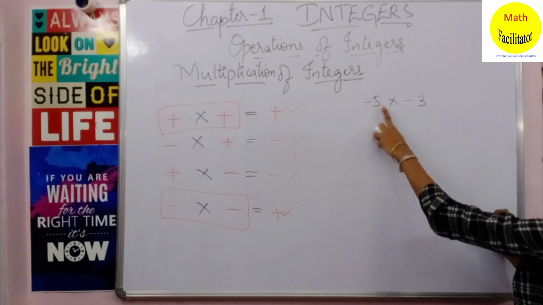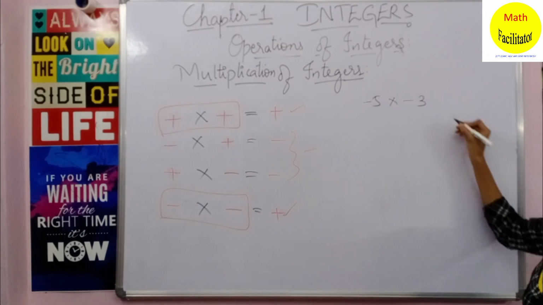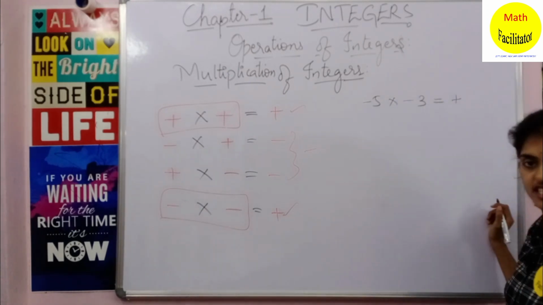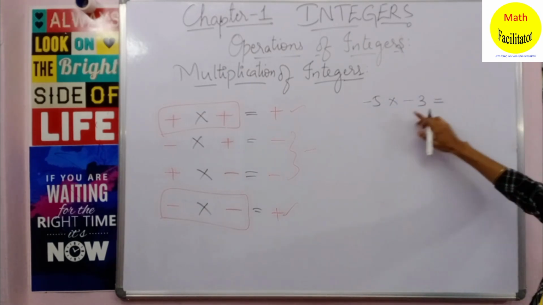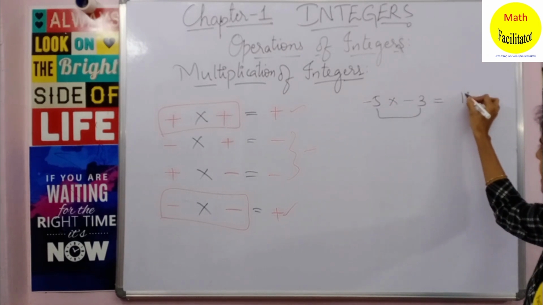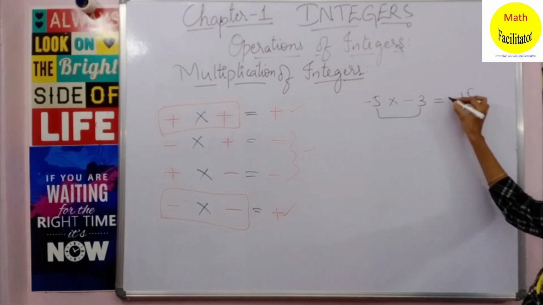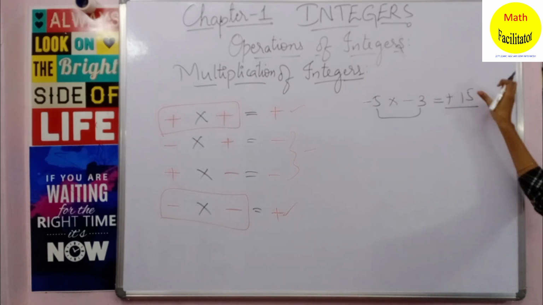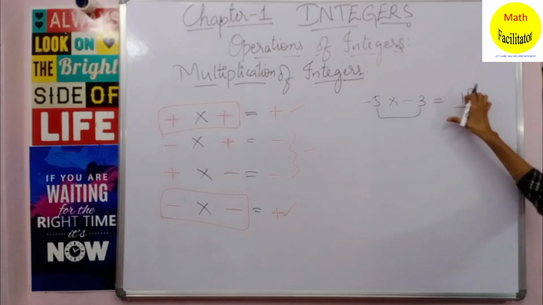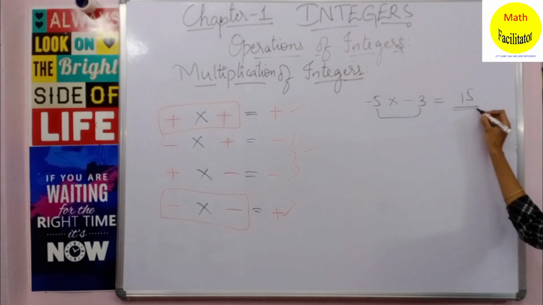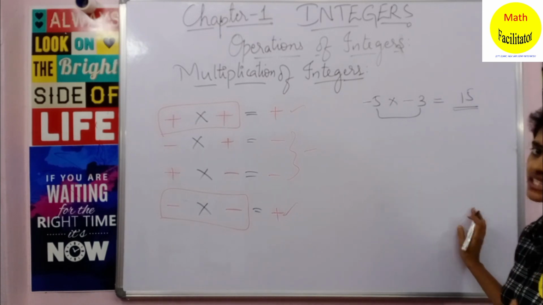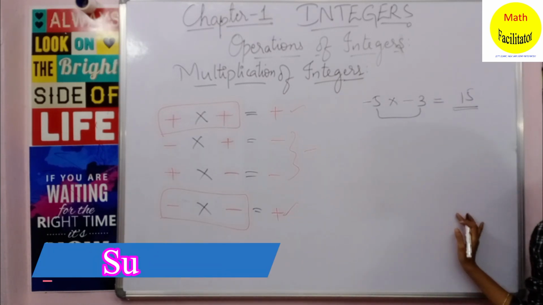Now tell me what is minus 5 into minus 3. Now the question has two negative signs. So the answer should be positive. Two negative signs, so the answer is positive, right? So 5 3s are 15, and since there are two negative signs, the answer is positive. When it is a positive number, you don't have to necessarily mention the positive sign. 15 means that it is plus 15. But if it is a negative number, it is very much necessary to mention the negative sign.